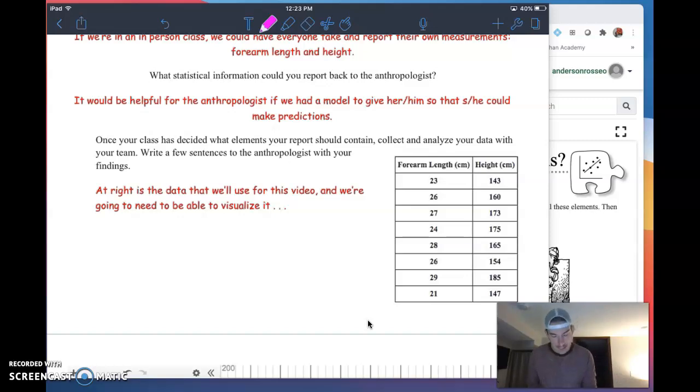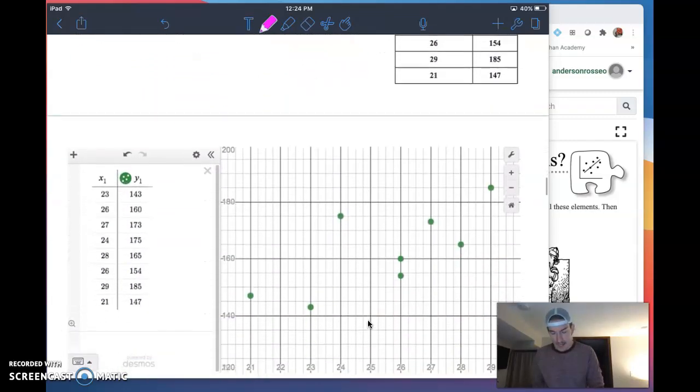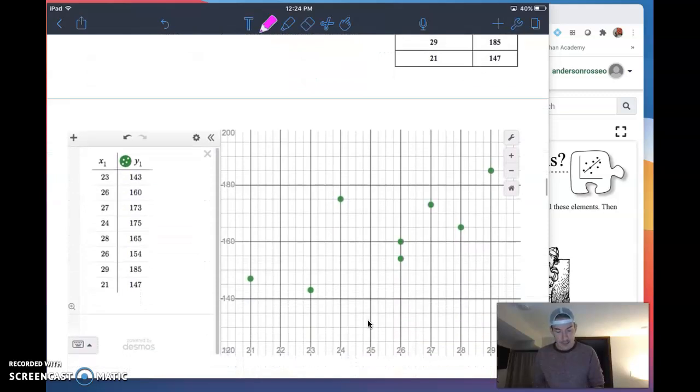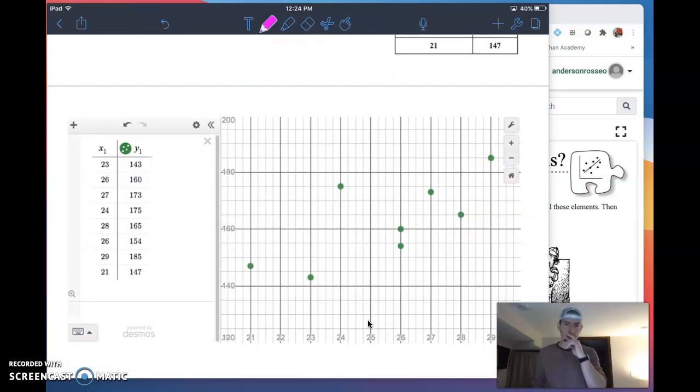Now, I made a comment here about how data in table form, sure, it's fine, okay? But if you really want to check out data and work with data, it is definitely very, very helpful to visualize it. So that's going to be my next step. I did this ahead of time using www.desmos.com, and I went ahead and I graphed our data. Now, some things that I'm seeing, and I screen grabbed from Desmos.